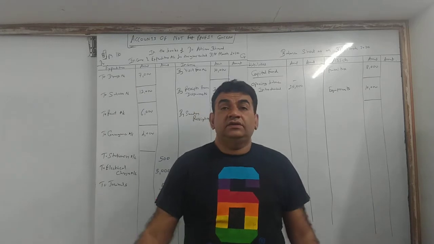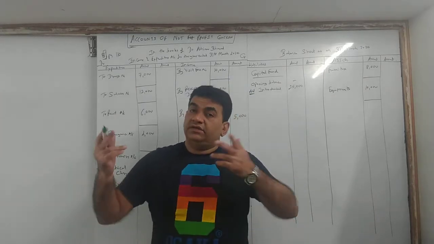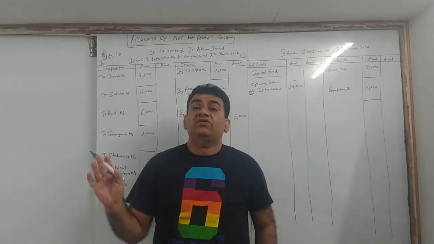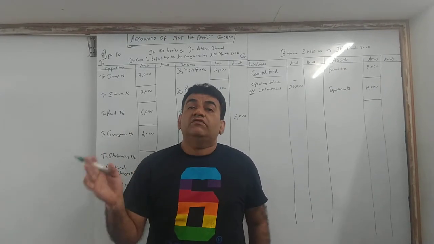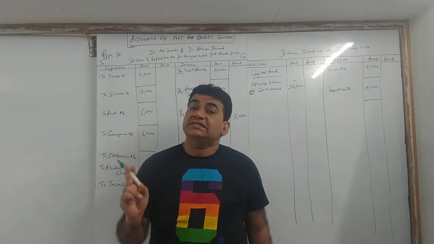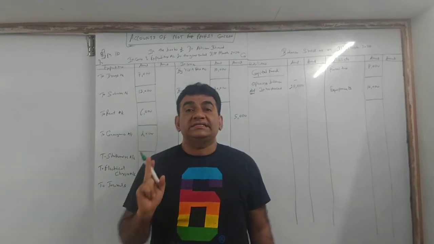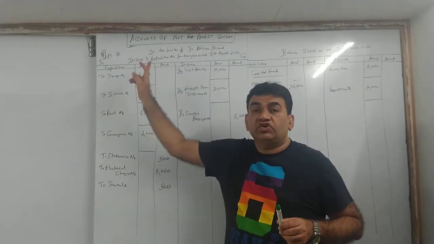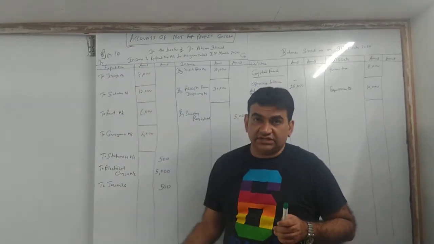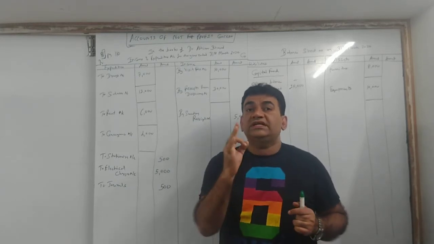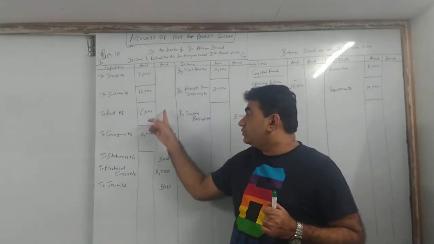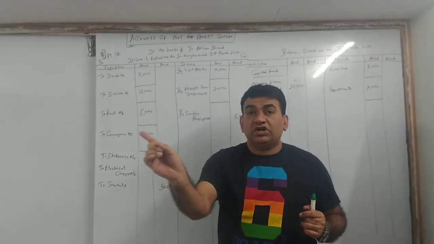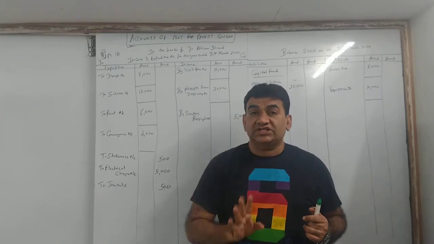Drawings. We know very well. What is drawings? Amount or goods withdrawn by a businessman for personal purposes is called drawings. Drawing is a personal expense. Remember, the amount which comes on the debit side of income and expenditure has to be your business expense or professional expense. Drawing is not a business expense, it is a personal expense.